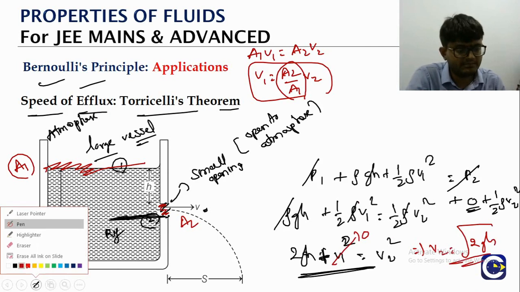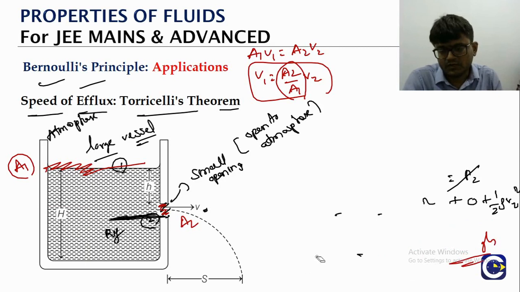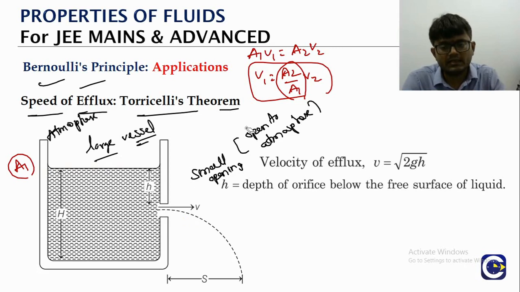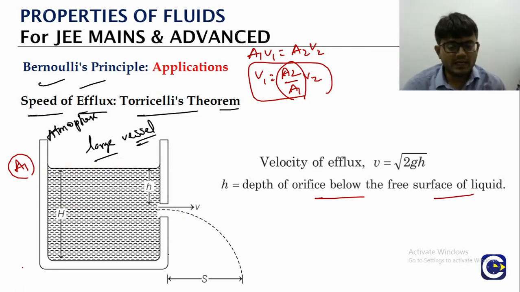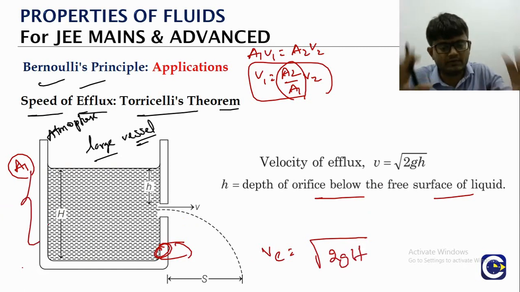In mechanics we will see that, right? So this speed is what we will be calling the velocity of efflux. If you create an orifice or opening at a point which is a level h below the top surface, what is the speed with which it will be coming out? It is root 2GH, where h is the depth of the orifice below the top surface or the open surface of the liquid. If we create the orifice at the bottom, then the velocity of efflux will be root 2G capital H. That is the overall height of the liquid column, the overall height of the vessel.